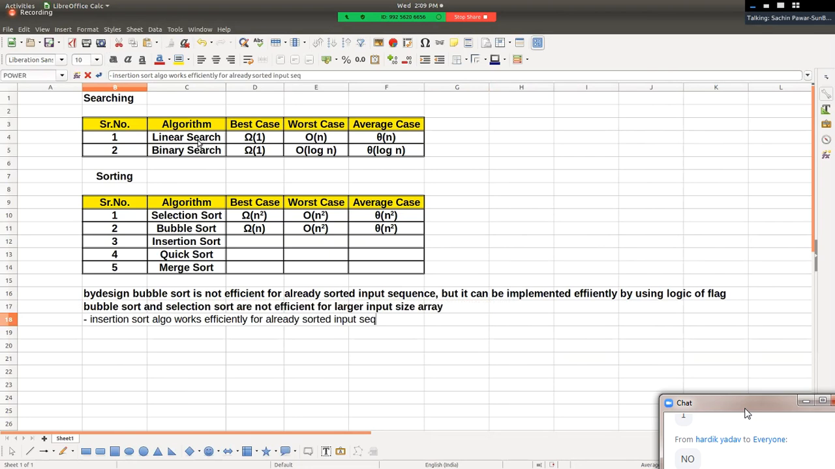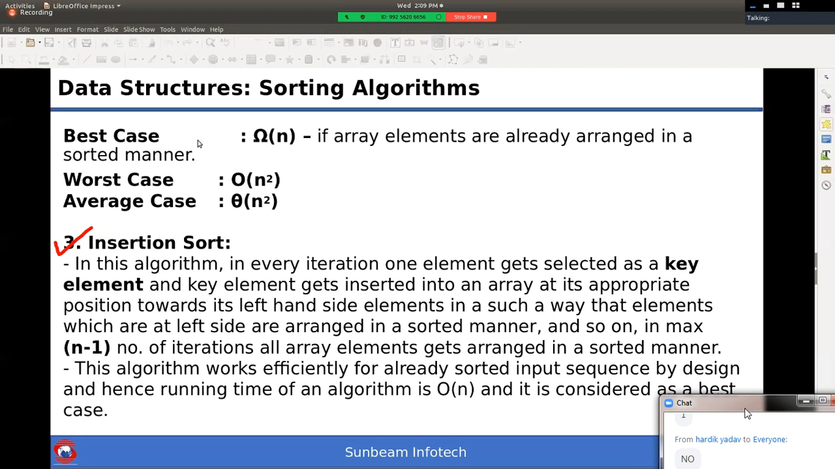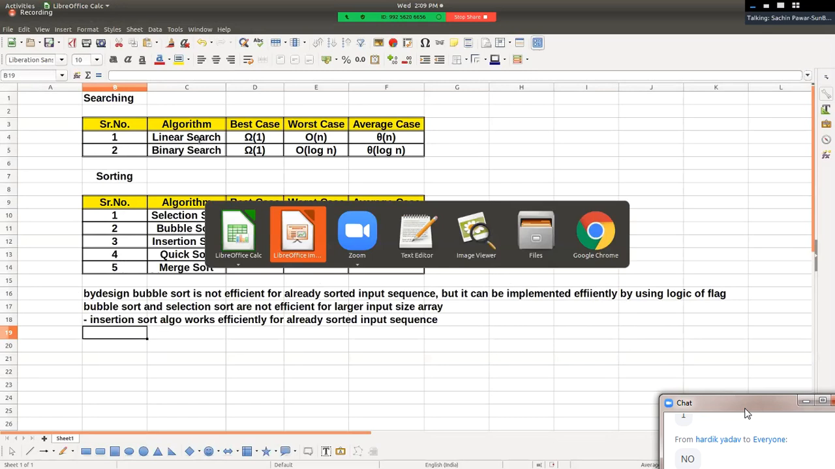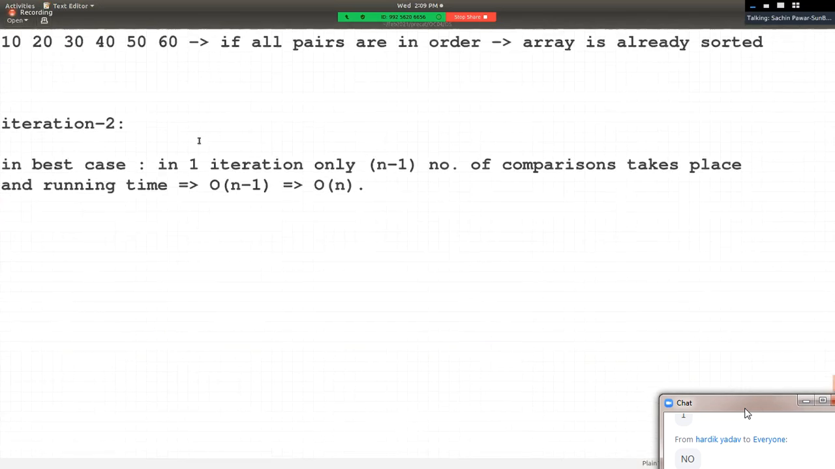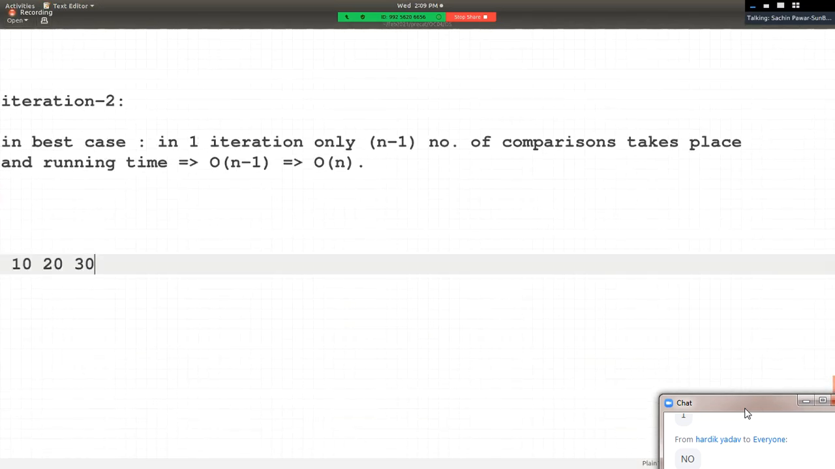Hello friends, for already sorted input sequence, do you agree with this? For example, let's say the elements are 10, 20, 30, 40, 50, 60. In the first iteration, the key value will be 20. So 20 gets compared with 10, and 20 gets inserted after 10.